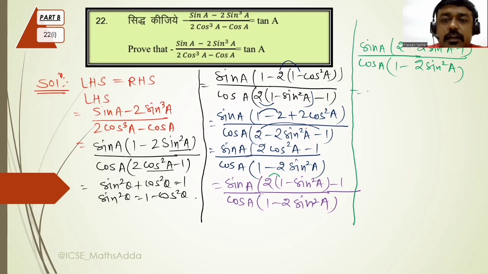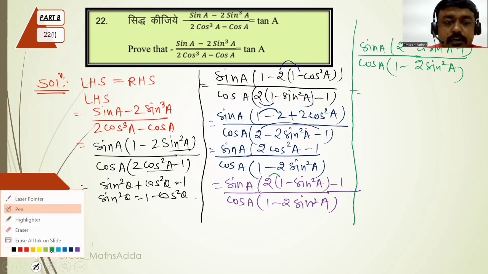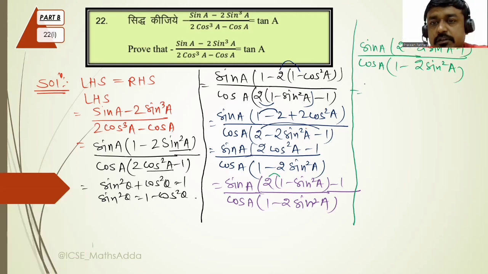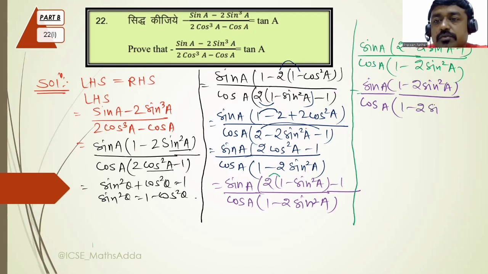Okay, so in the next step what you will get is sin A upon cos A, 2 minus 1 is again 1 minus 2 sin square A, over the same denominator 1 minus 2 sin square A. Is it clear?